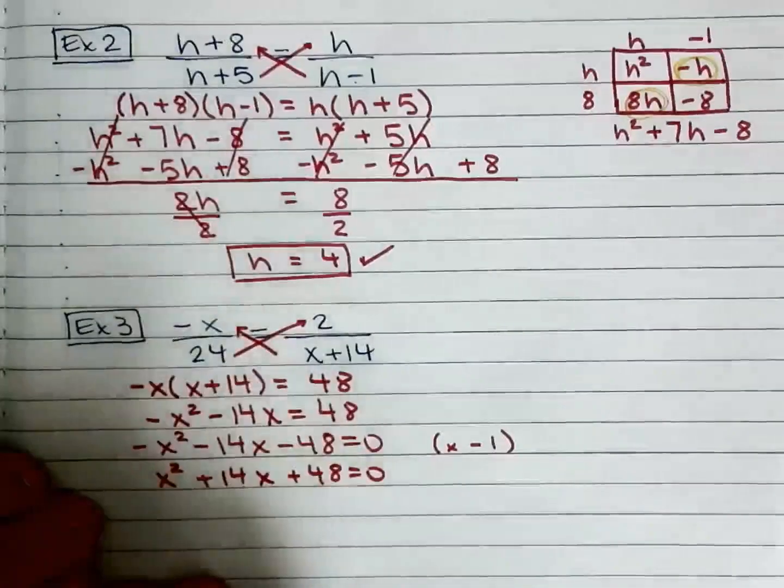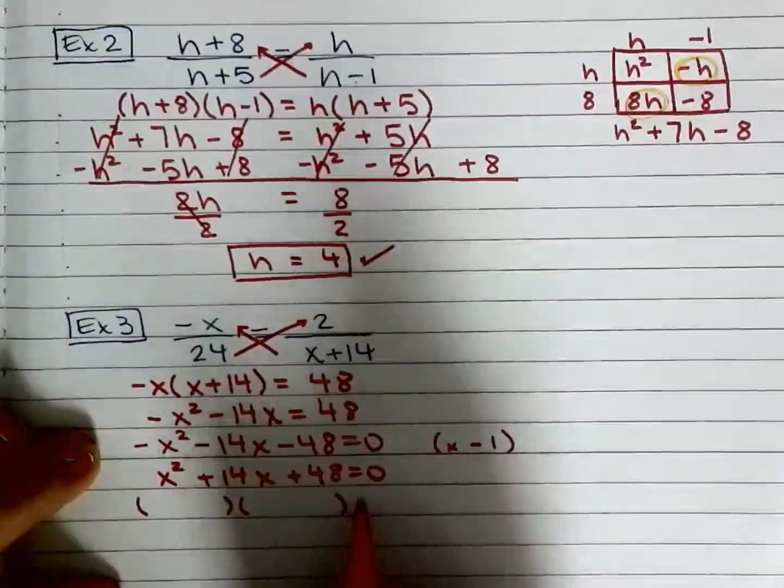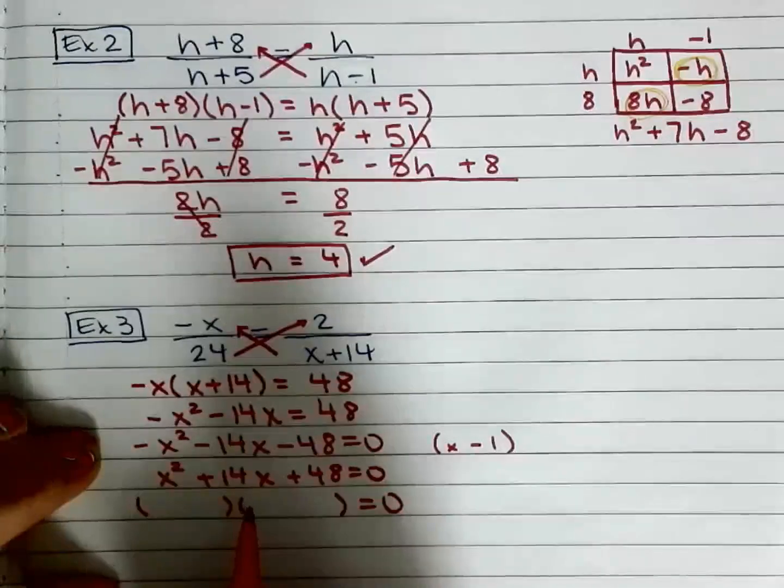Now you're going to factor. So two numbers that multiply to 48. Same two numbers that add up to 14.